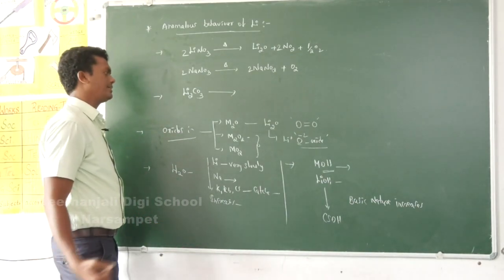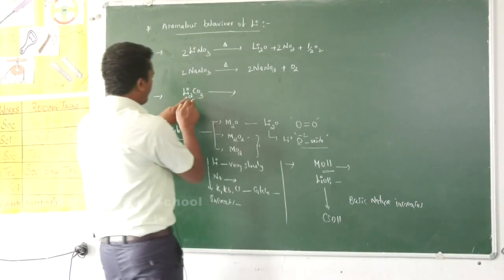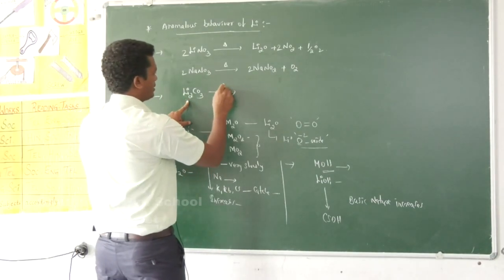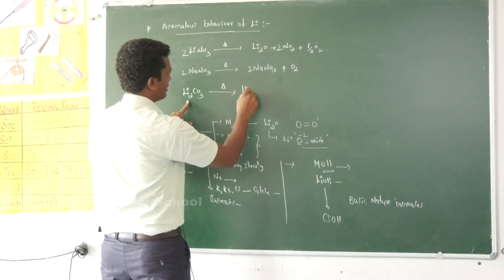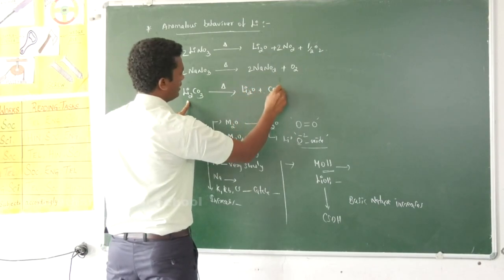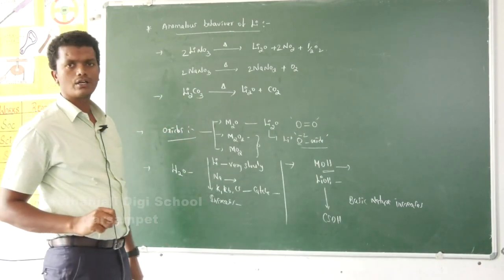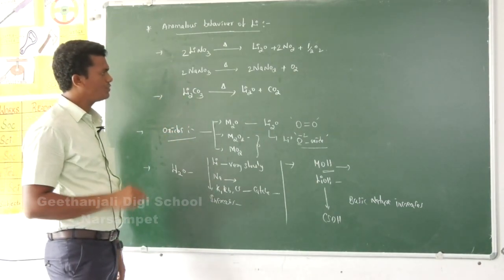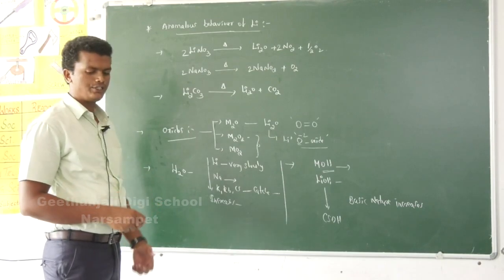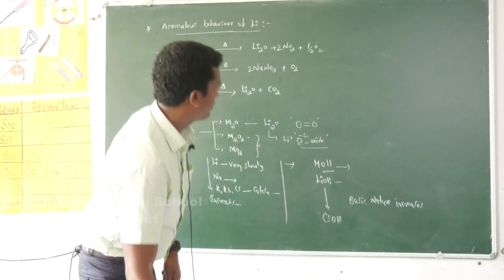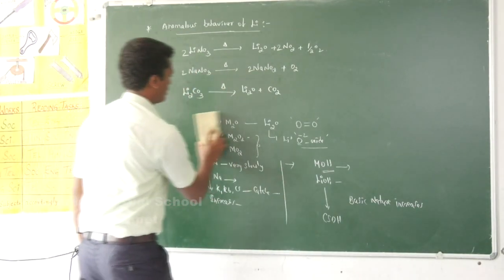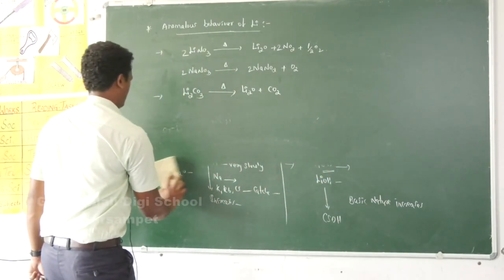Again it is a different property. This lithium carbonate is thermally least stable and forms lithium monoxide with liberation of CO2 gas, whereas the other carbonates are thermally stable. Again lithium carbonate is different from the carbonates of other alkali metals.